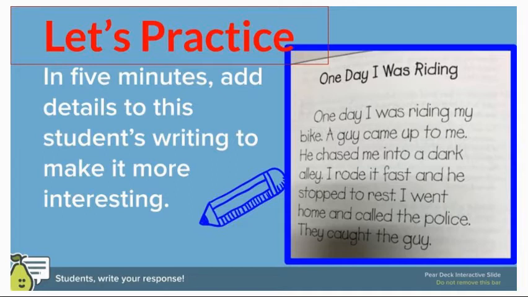One day I was riding my bike. A guy came up to me. He chased me into a dark alley. I rode it fast and he stopped to rest. I went home and called the police.